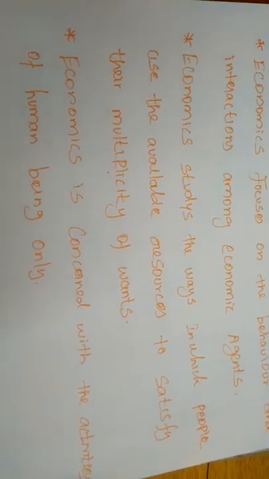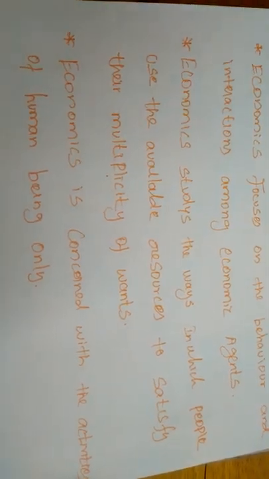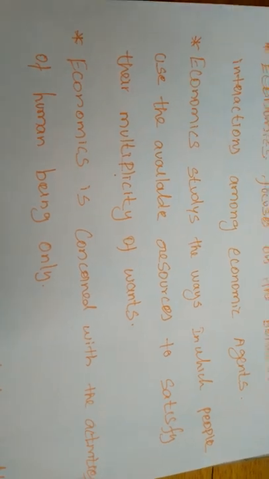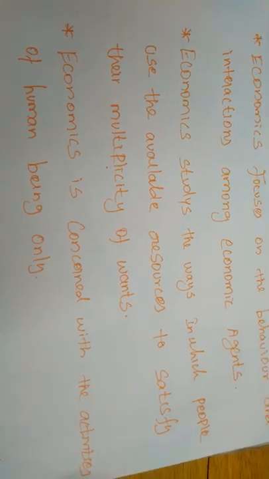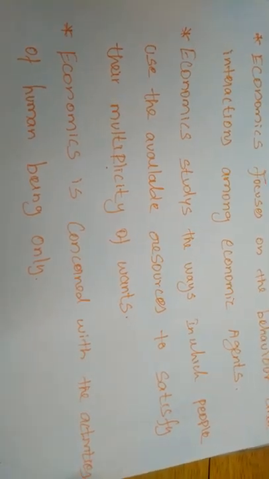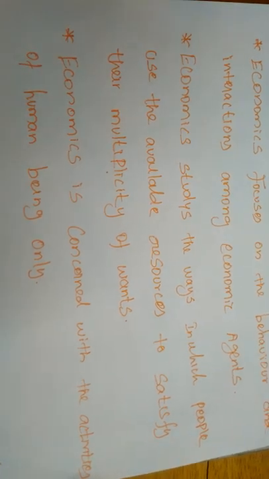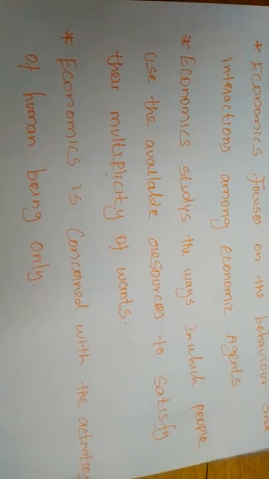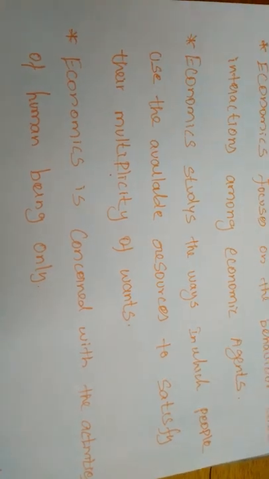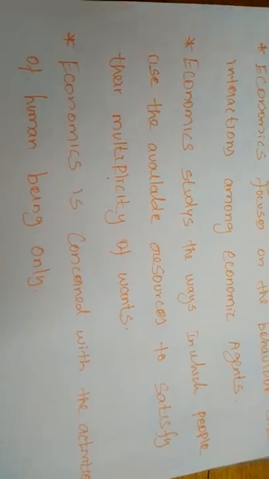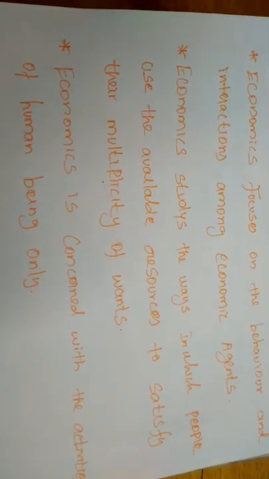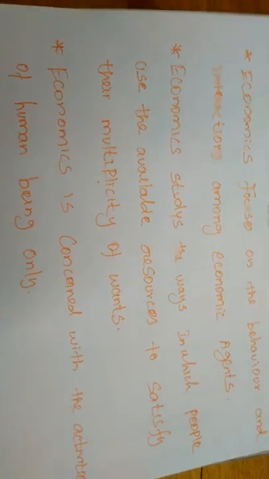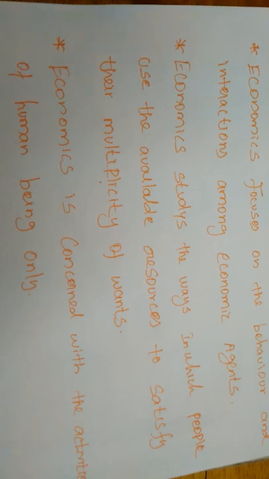For example, the land is there. Suppose some acres of land are available in our nation. But how the public or individual persons are going to use that land? Is the land going to be used for cultivation, or for building industries? That is decided by rational people. So economics also studies how natural resources satisfy the multiplicity of wants, and the use of available resources to satisfy those wants.